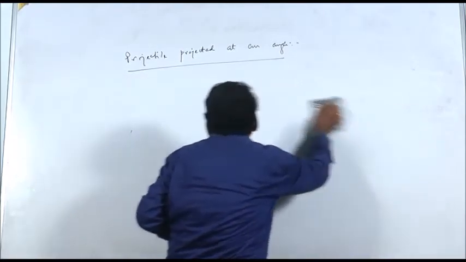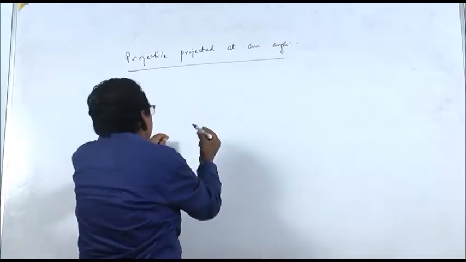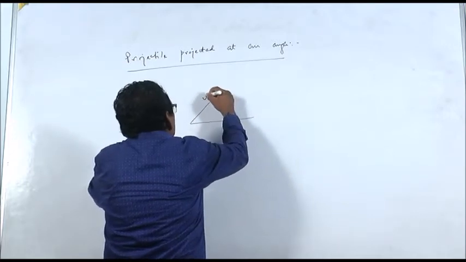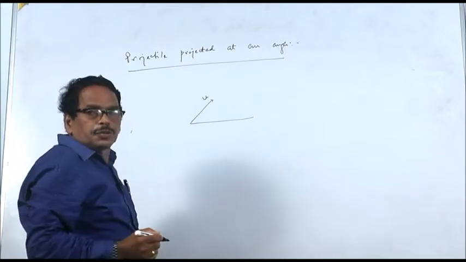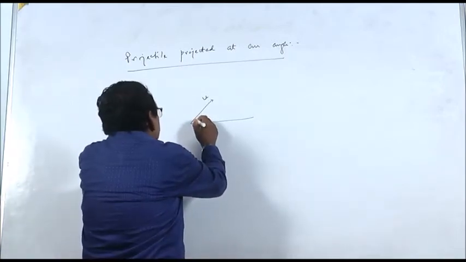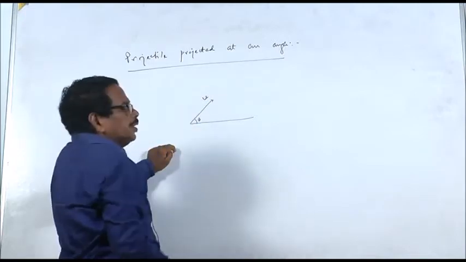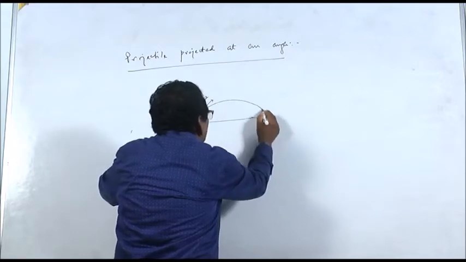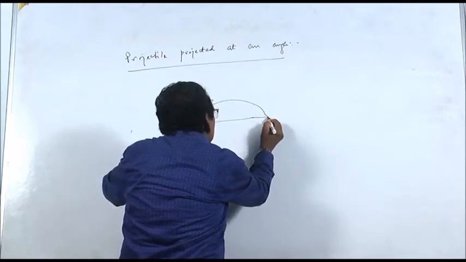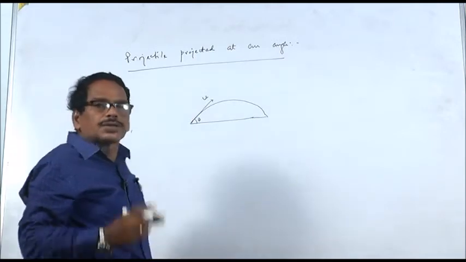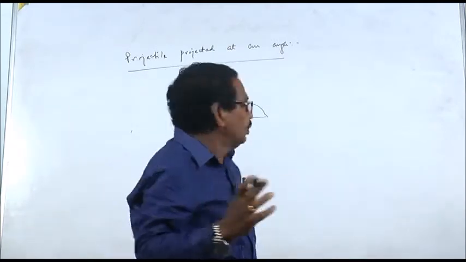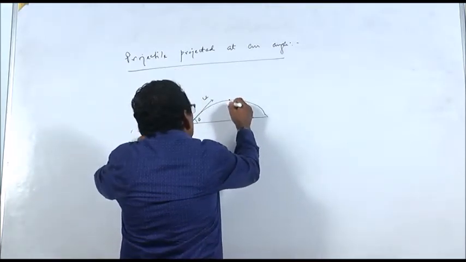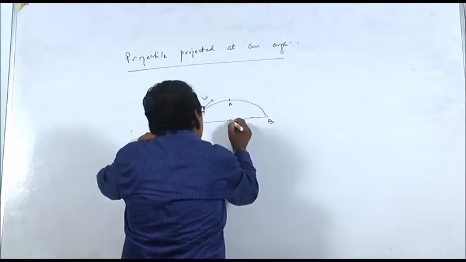So, let us consider a body projected at an angle like this. Suppose the velocity of projection is u, and the angle with the horizontal is theta. The body will travel over a curved path and reach the ground at some distance from the point of projection. Suppose this point is O, this point is A, this point is B, this point is C.